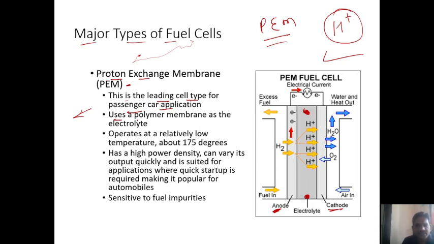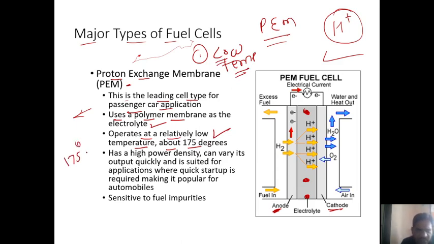It uses a polymer membrane as the electrolyte. So what type of electrolyte do we use here? The polymer membrane electrolyte is sandwiched between the anode and cathode electrodes. It operates at a relatively low temperature, about 175 degrees Celsius. This proton exchange membrane fuel cell is in the low temperature fuel cell category, because it requires a low temperature for operation, about 175 degrees Celsius.